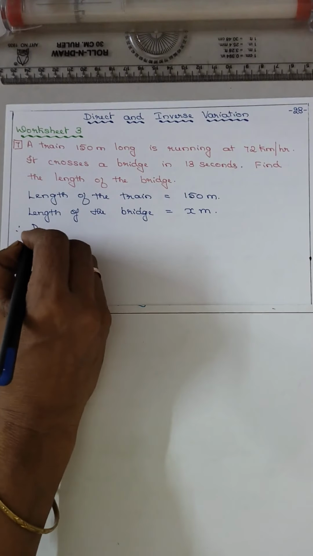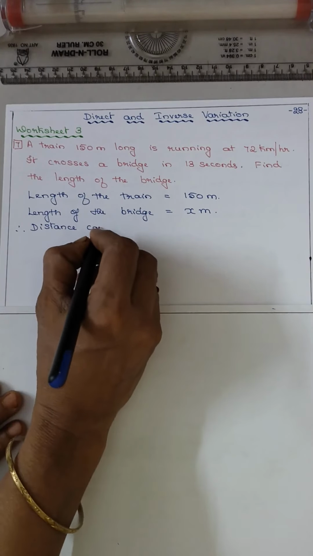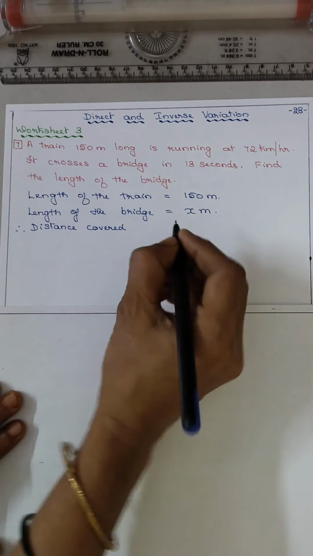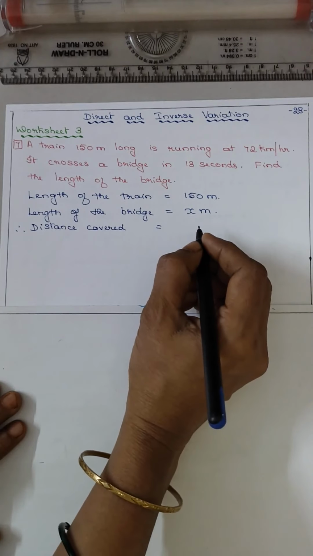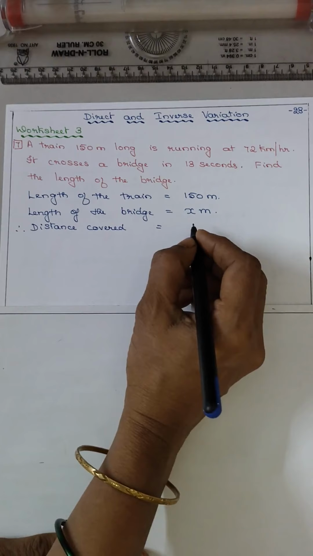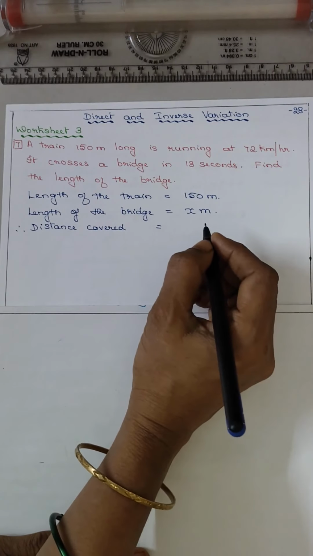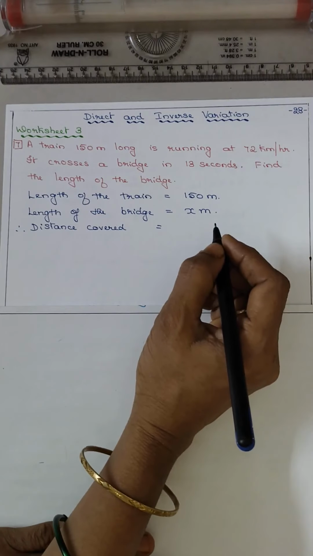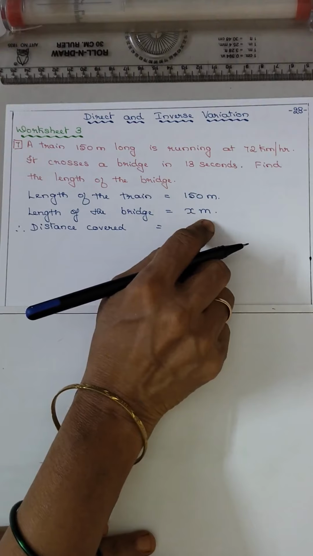Therefore, distance covered. In the earlier sums like example 10, remember, the train is crossing a bridge, the platform or the tunnel, so in that case, we have to add the length of the train and the length of the bridge.